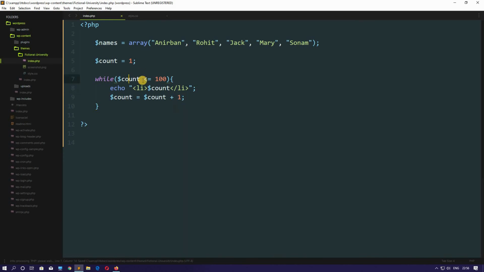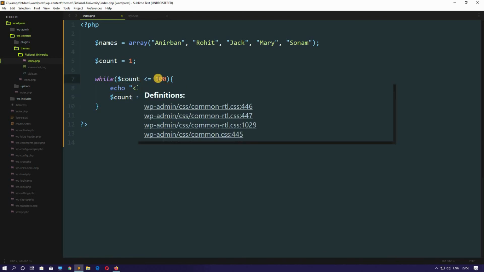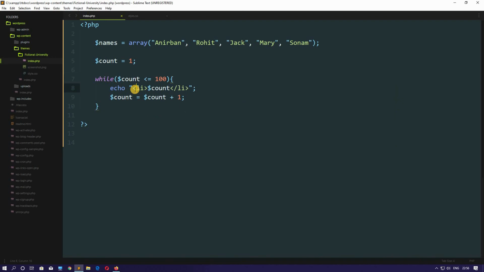It checked 1 is less than 100, true. Then it processed this statement. Then the count variable got incremented by 1. Now the count value is 2 here, because 1 plus 1 equals 2. Now again the condition comes here. Now the count variable is 2. 2 is less than 100, true. Then again this statement will execute, and it will go on like that till the count variable becomes 101. Then it will check 101 is less than or equal to 100, false. Then it will terminate this statement.